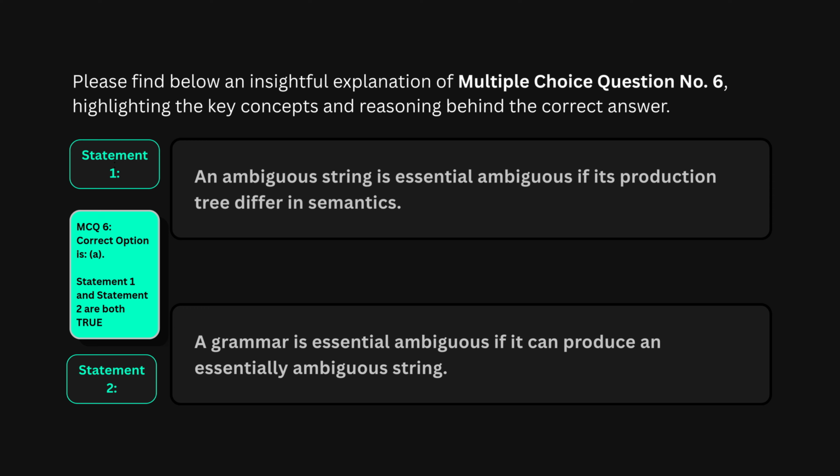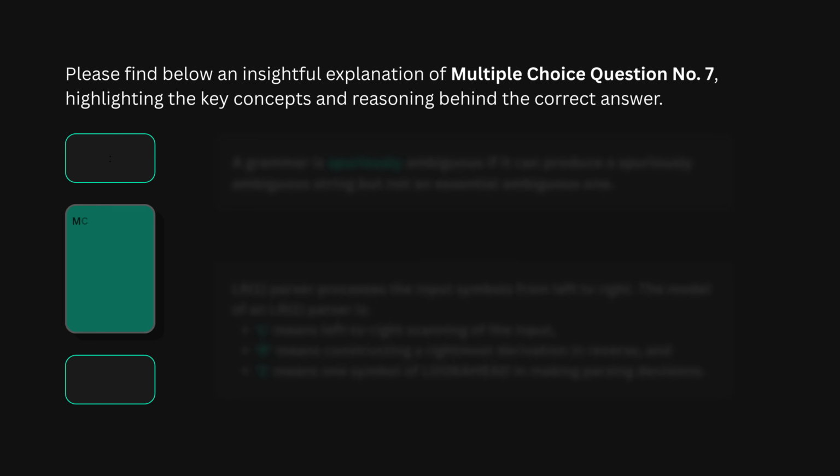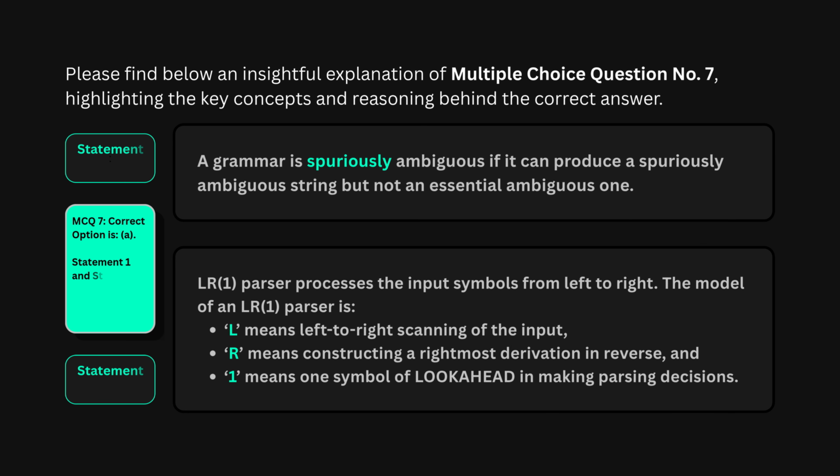If two parse trees for the same string produce different meanings, different semantics, then the ambiguity is not harmless. It is essential ambiguity. And if a grammar can generate even one essentially ambiguous string, then the grammar itself is called essentially ambiguous. Both statements are textbook correct. MCQ 7. The correct answer is option A.